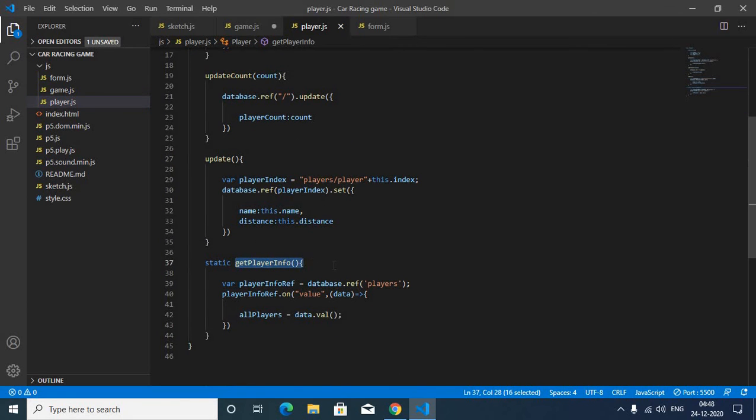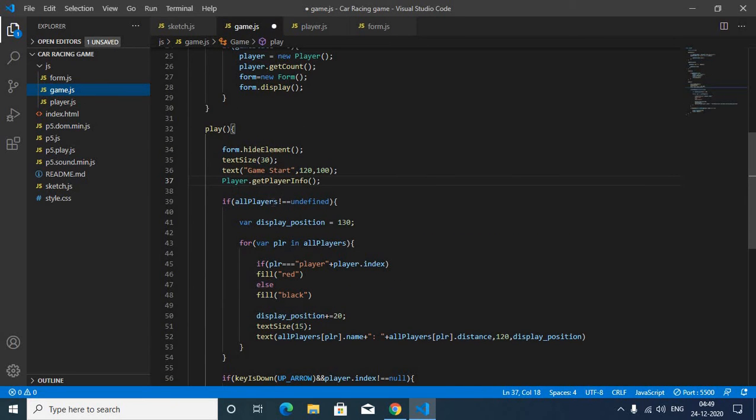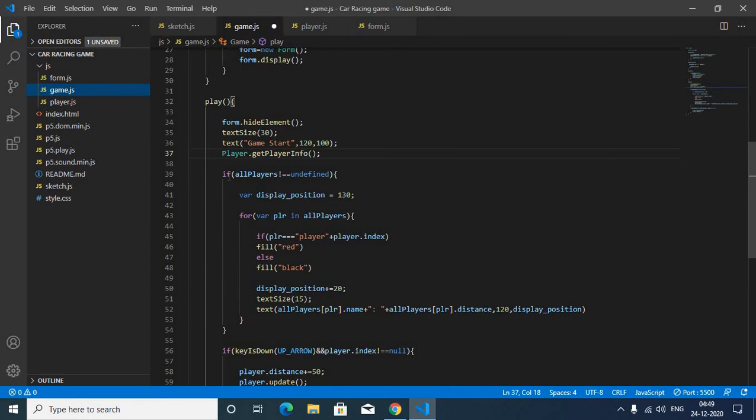So we have got the player info. Then if all players is not equal to undefined, meaning every player is defined, then the position will be 130. So we have made a variable display position and assigned its value to 130.